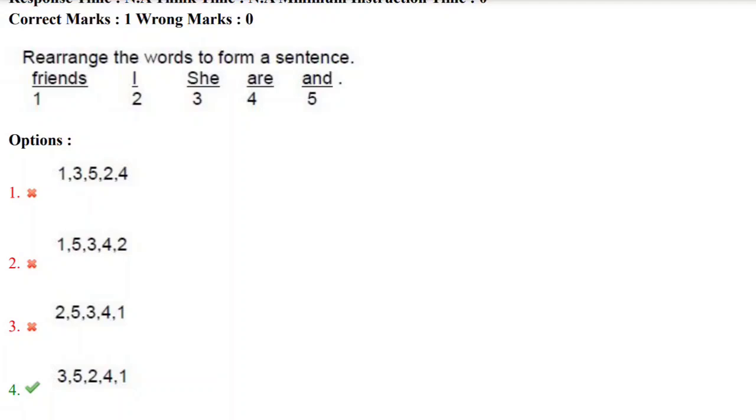She and I are friends. Whenever we are talking, we need to talk about the other person first, then about ourselves. Remember this: whenever we are introducing anyone, we should talk about others first, then include ourselves. So she and I are friends. The correct answer here is the fourth option.